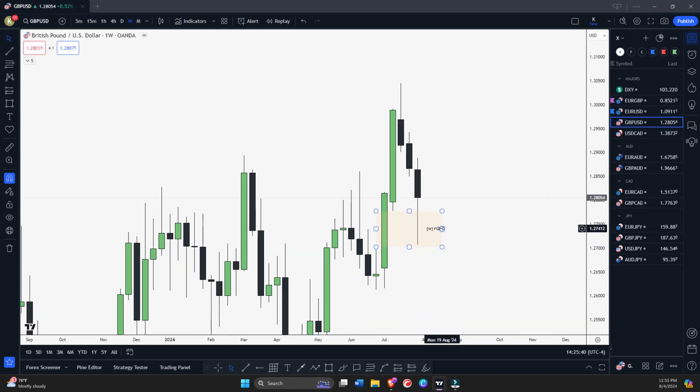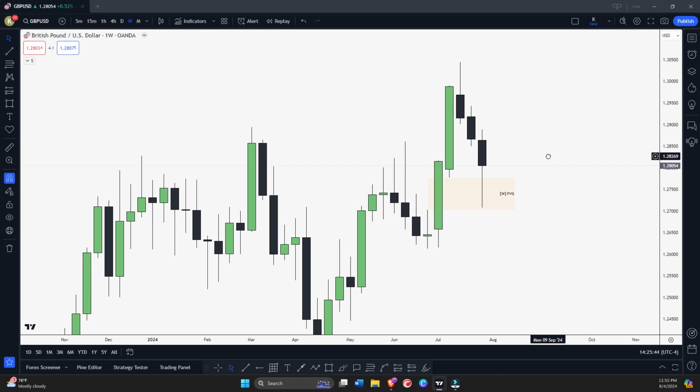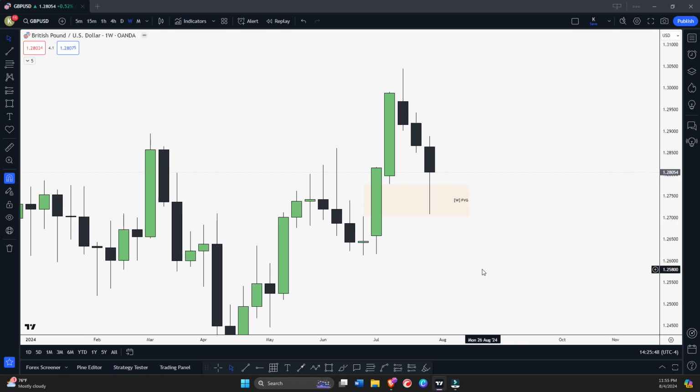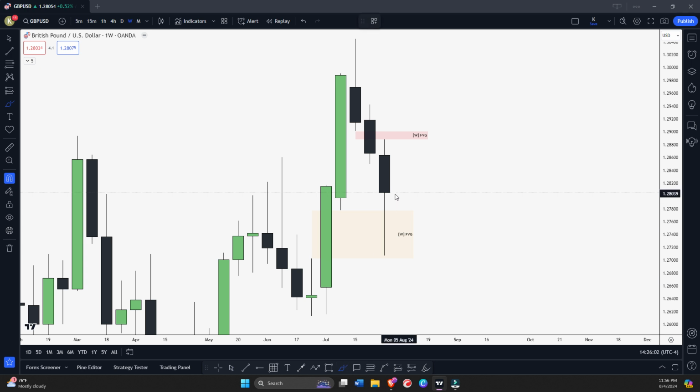So you can see we are at this weekly fair value gap again. We are inside the trapped order flow on weekly time frame. Okay, you can see we are at this weekly bullish fair value gap, and at the same time we have created this weekly bearish fair value gap as well here, right? You can see weekly bearish fair value gap. Let's mark this red. Of course, market can go higher, and maybe from here we can see some rejection. Okay, and again we can see some consolidation.